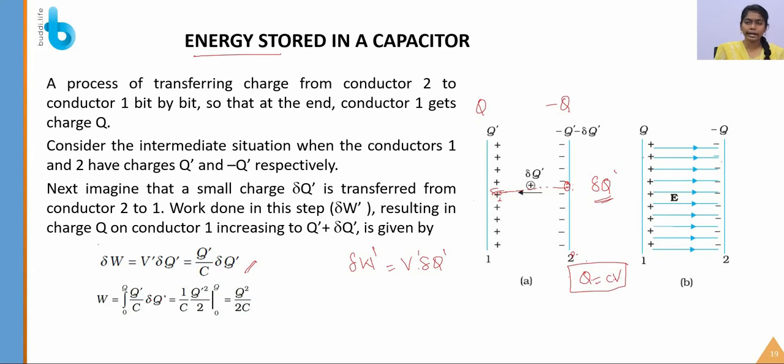By integrating this, we get the total work done in the capacitor by moving the charges. 1 by C is taken as a constant term. Again, Q dash del Q dash integrated from 0 to Q gives Q dash square by 2. Substituting the limits Q and 0, we get the final expression Q square by 2C. So this is the work done.